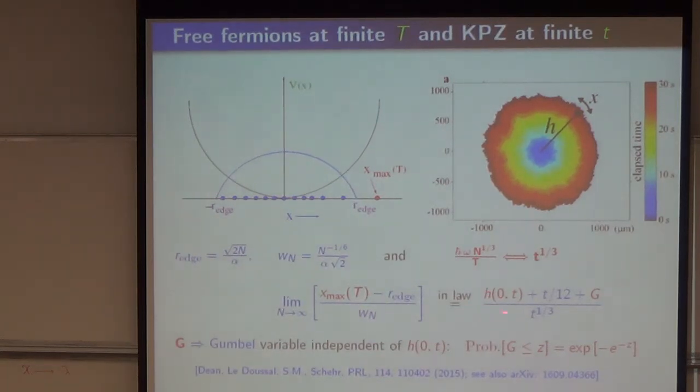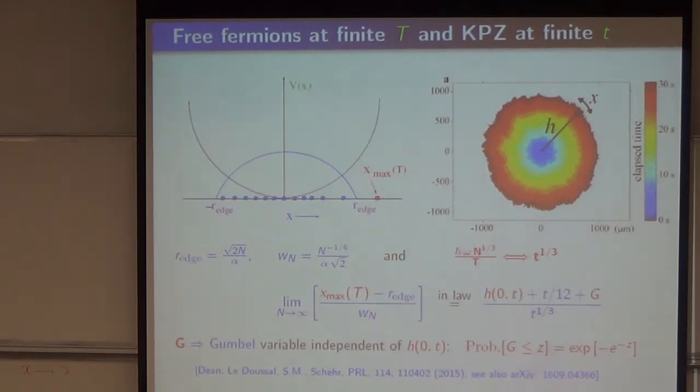Essentially, the height at finite time in the KPZ problem has the same distribution as the rightmost particle at finite temperature. At zero temperature, this corresponds to height at late time, which is Tracy-Widom, but finite time corresponds to finite temperature. So if I know the KPZ height distribution, I can predict exactly the distribution of x max at finite temperature.